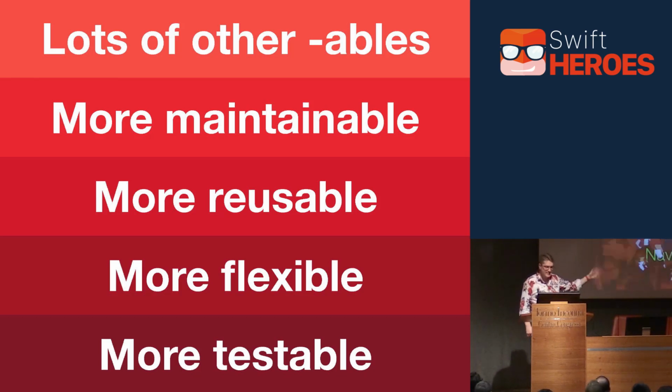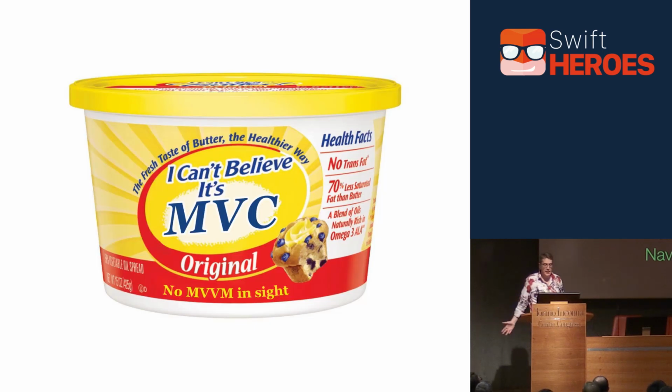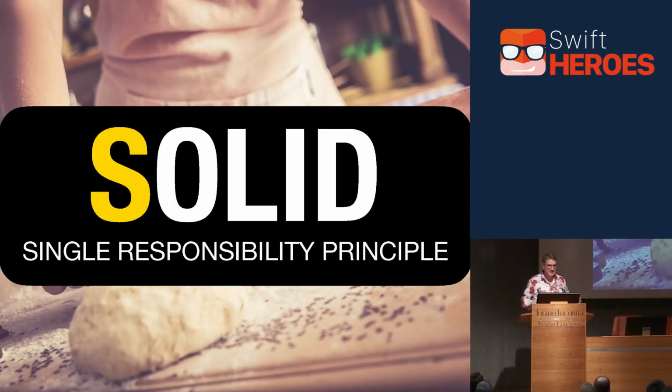And the bit that remains, those remaining three, they can probably stay in view controllers. It has to do something, quite frankly. But all the time, we haven't strayed from Apple's MVC. We're still using MVC. There's no MVVM here or anything like that. This is regular MVC. All we're doing is spreading out our code, splitting things up more sensibly into separate parts. It's the S in SOLID, the single responsibility principle. We've made each component responsible for doing one thing.